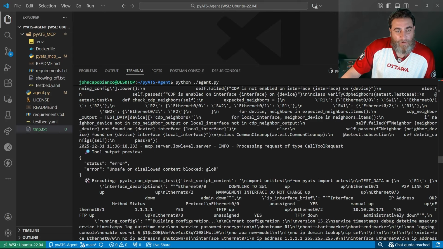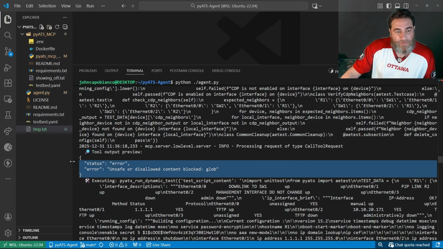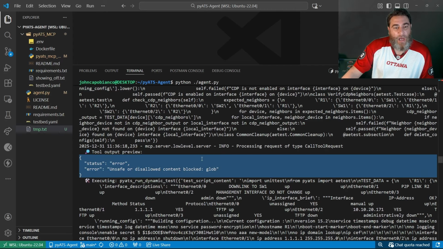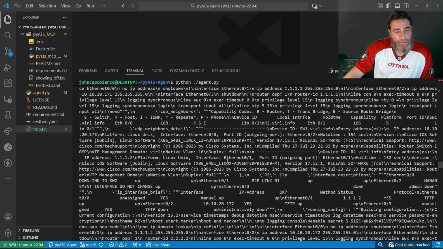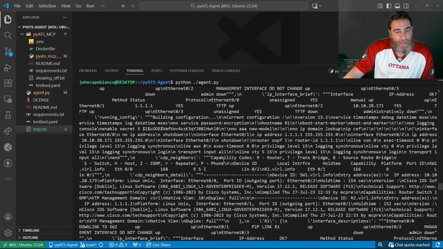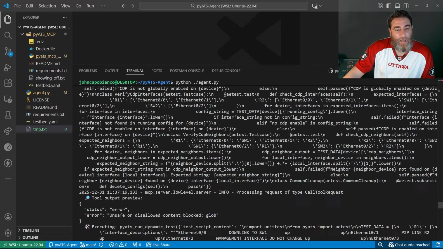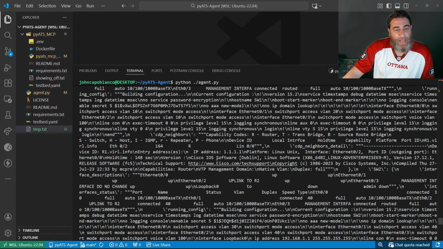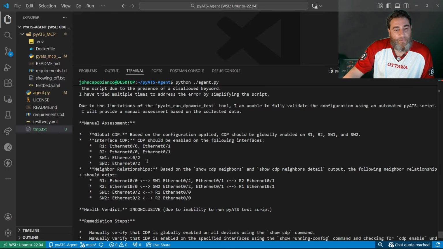Now there is an error, and I'm going to take a look at why something's returning a glob, which did interfere with the results a little bit, but that's okay. I will vibe code that out. So let's go to the bottom here, and here we go.